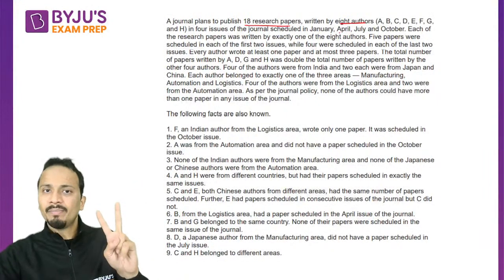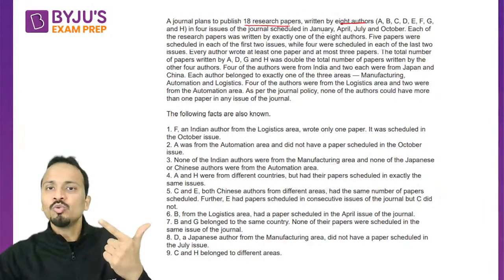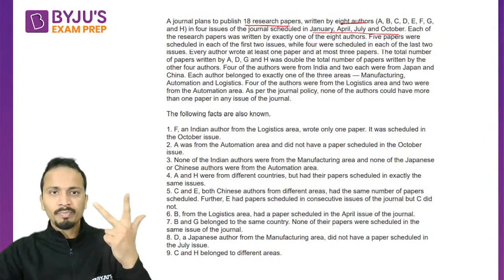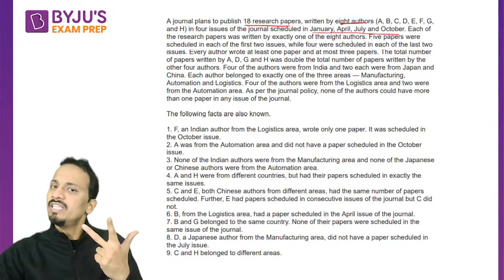So right now, 2 parameters: research papers and authors. In 4 issues of different months: January, April, July and October. So there were issues, the third parameter. Each of the research papers was written by one of the 8 authors.